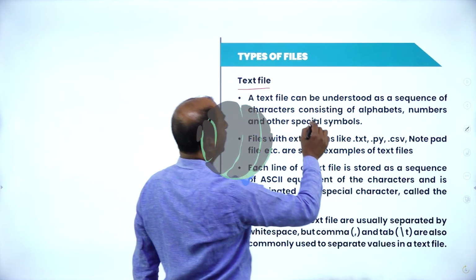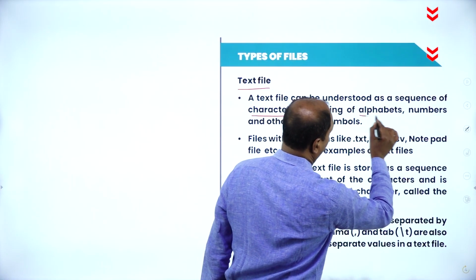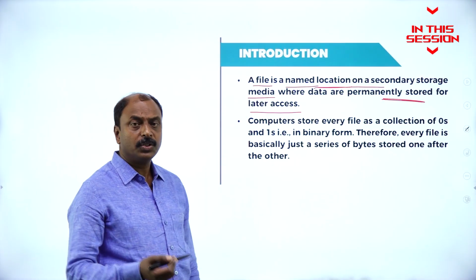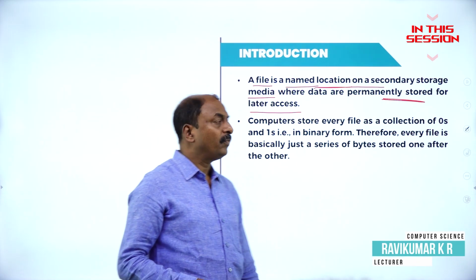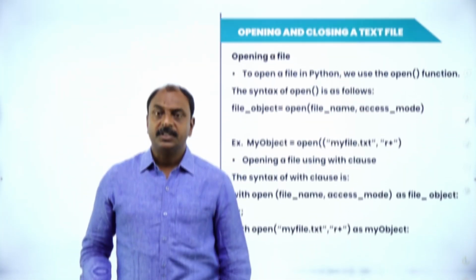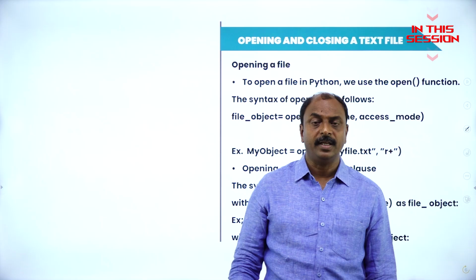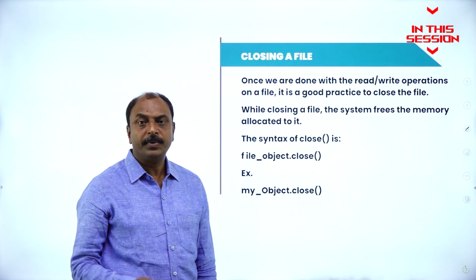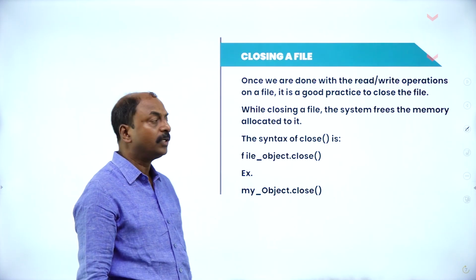A text file can be understood as a sequence of characters consisting of alphabets, numbers and other special symbols. If you want to store the information along with the result for the future, we can have the concept of file system in computer science. After completing the work or operations in a file, that particular file has to be closed. Any file which has been opened for different operations has to be closed at the end of the operation.